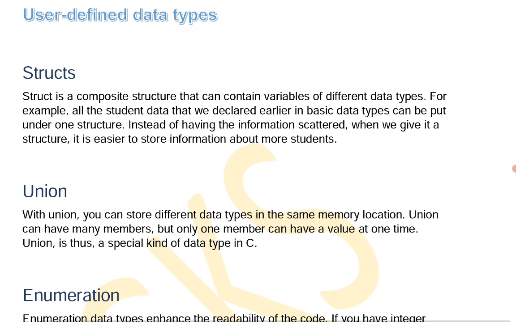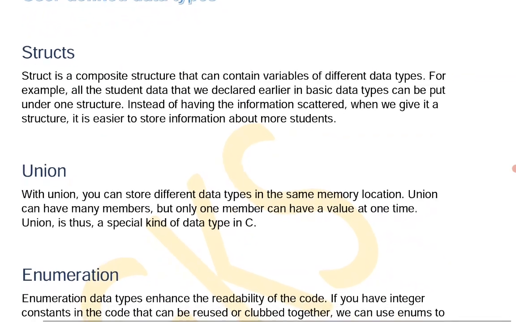And user defined data types. What are user defined data types? Generally structs, unions and enumerators. Structs are generally used to create structures. A structure is a collection of different data items treated as a record. For example, a student structure having hall ticket number, name, marks, like that, different data items.